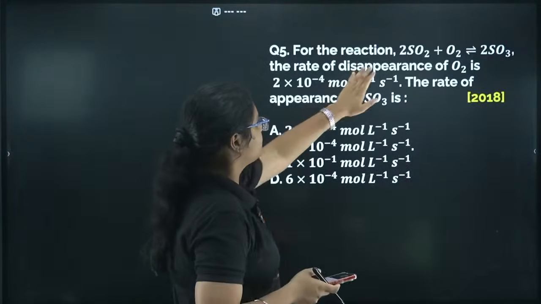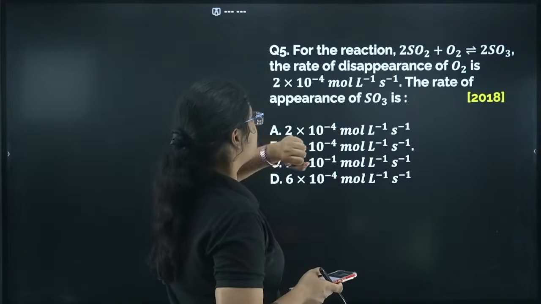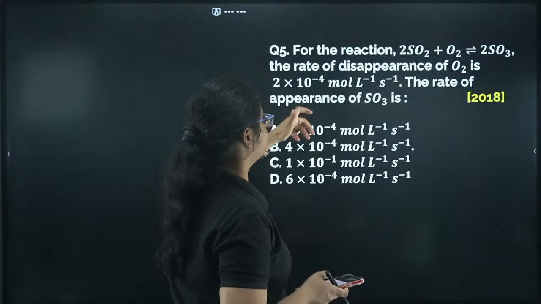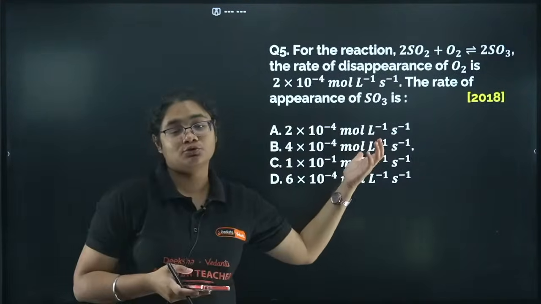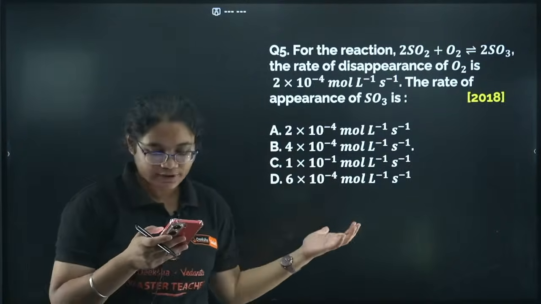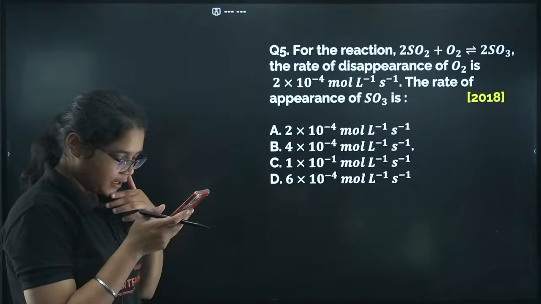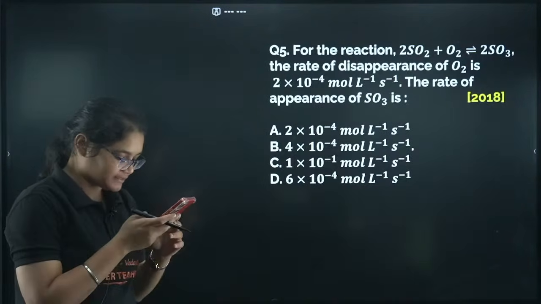For the reaction 2SO2 plus O2 gives 2SO3, the rate of disappearance of O2 is there and the rate of appearance of SO3. So this is just a simple question, how we have already solved. Yes, Shreks, definitely.